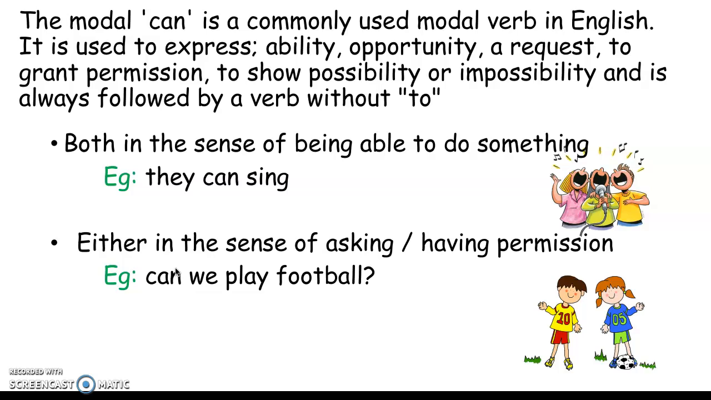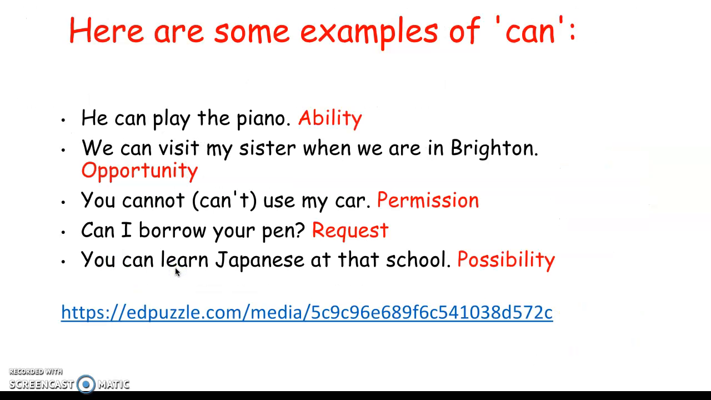In this lesson, we are talking about the verb can, that is a modal verb. The verb can is commonly used as a modal verb in English. It is used to express ability, opportunity, request, to grant permission, to show possibility or impossibility, and it is always followed by a verb without to. For example, we have two examples: in the sense of being able to do something, they can sing, or in the sense of asking permission. Can we play football?